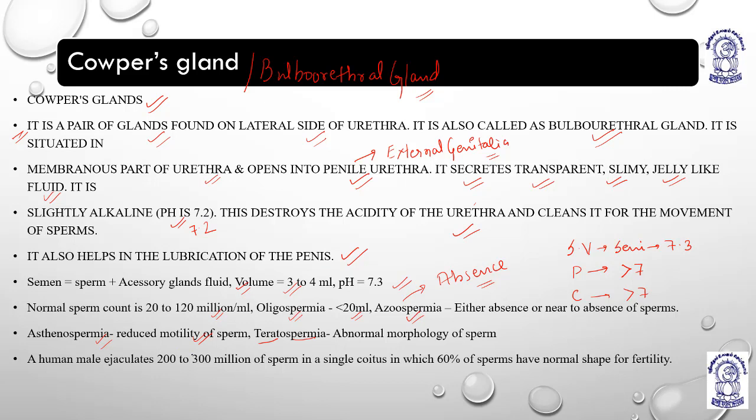A human male ejaculates 200 to 300 million sperm in a single coitus, in a single intercourse, of which 60% of sperms have normal shape and normal function.